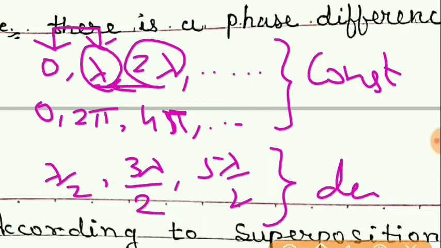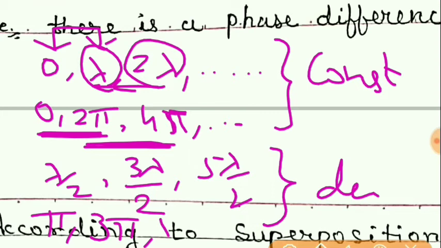Similarly, for the phase difference, what is between 0 and 2 pi? It will be pi. What is between 2 pi and 4 pi? It will be 3 pi, and so on, 5 pi. So this is the condition for destructive interference in terms of path difference and in terms of phase difference.